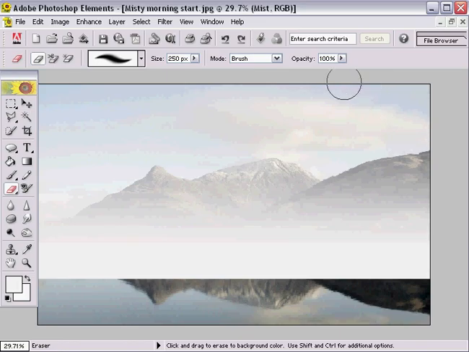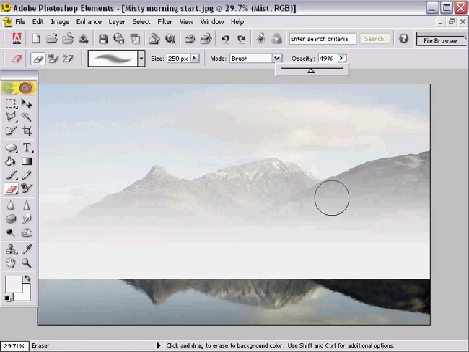We also need to reduce the opacity of the Eraser tool, and we can do that from the options bar and this slider here. Just somewhere around about 50% will do. We can always drop it down if we find we're erasing too quickly, or we can increase it if we find we're not erasing fast enough.